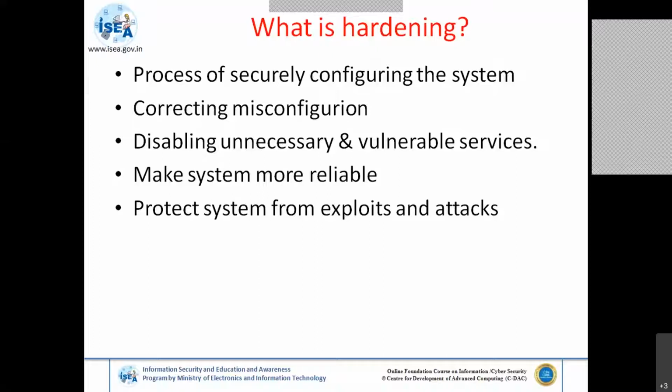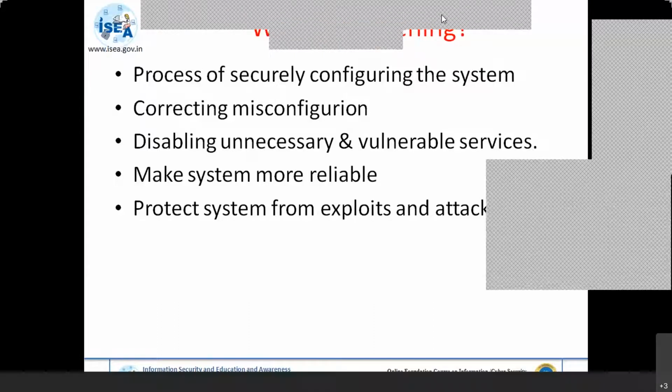So it is basically used for correcting misconfiguration. When you go to any organization, these are the default vulnerabilities you receive from day to day. By disabling unnecessary and vulnerable services which are not really required for your system, they should be disabled. For disabling such things, we use these hardening techniques, which play a key role.